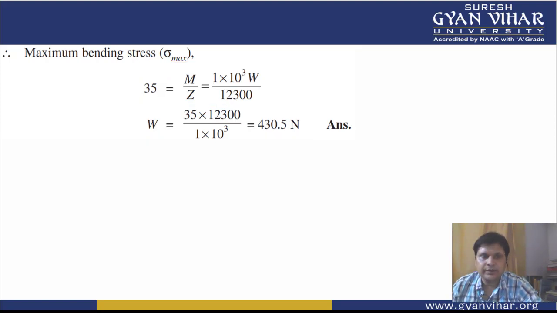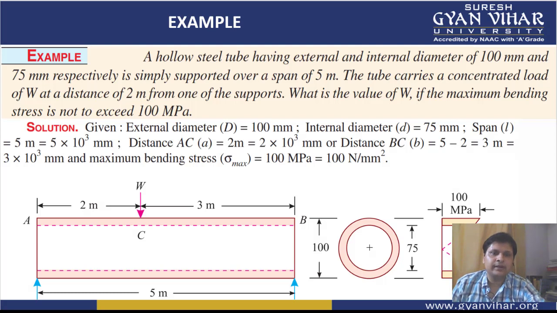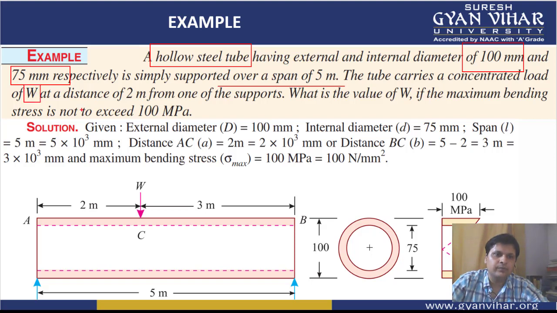Alright students, I hope you have understood this numerical also. Now one more numerical, the same with a hollow cross section, but in this case it is a hollow circular tube. It is a hollow steel tube, and since it is hollow, it will have an external diameter and an inner diameter. It is a simply supported beam of length 5 meter. The tube carries a concentrated load, a point load capital W, at a distance of 2 meter from one of the supports. What is the value of W if the maximum bending stress is not to exceed 100 megapascals?